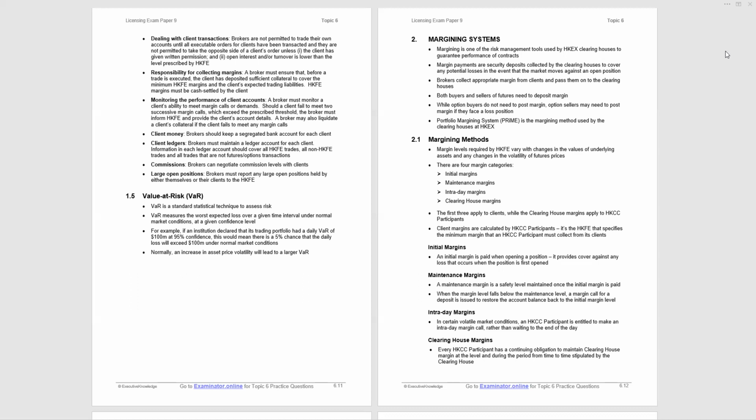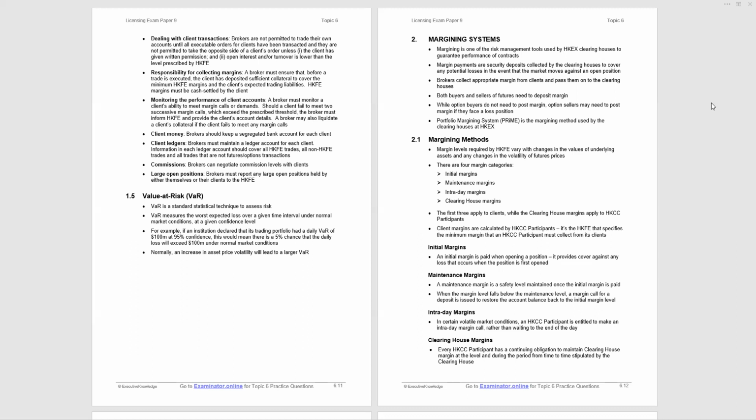Initial margin paid when you open a position, and it provides cover against any loss that occurs when the position is first opened. But your position will move, and the initial margin you've paid in may be eroded by cumulative losses. And if those losses take you below the maintenance margin level, you will get a margin call and you have to pay back up to the initial margin level.